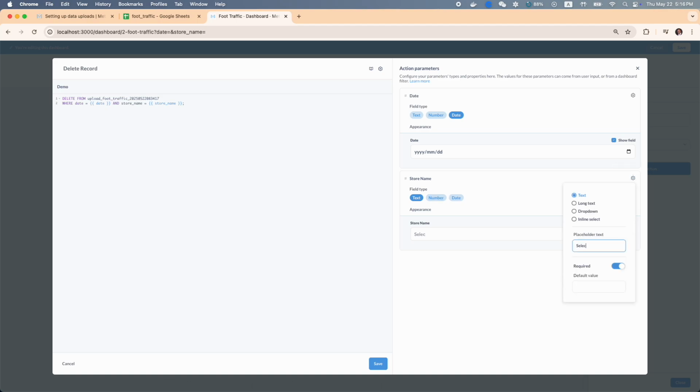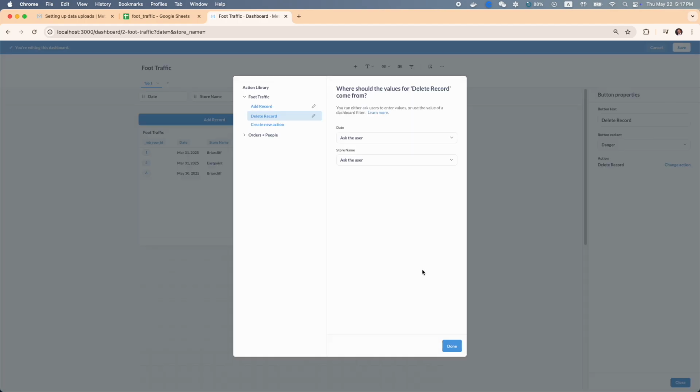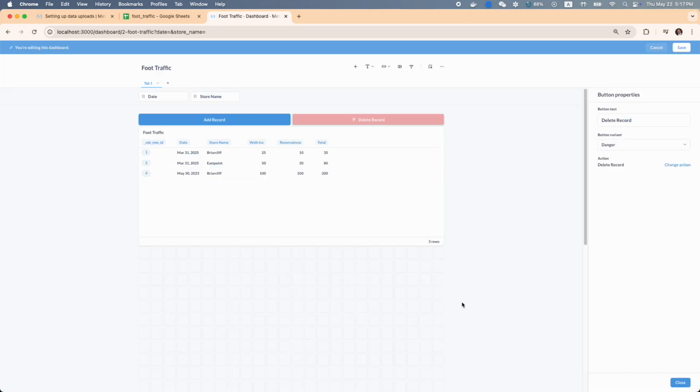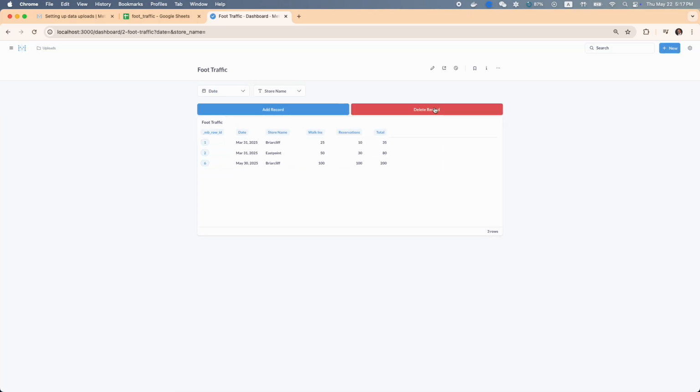Right, let's choose our data types here, put in some placeholder text, give them the drop-down options with our store names: Briarcliff, East Point. Save, and okay, save, delete record, create, ask the user for the input, click Done, save the dashboard, and let's test it.